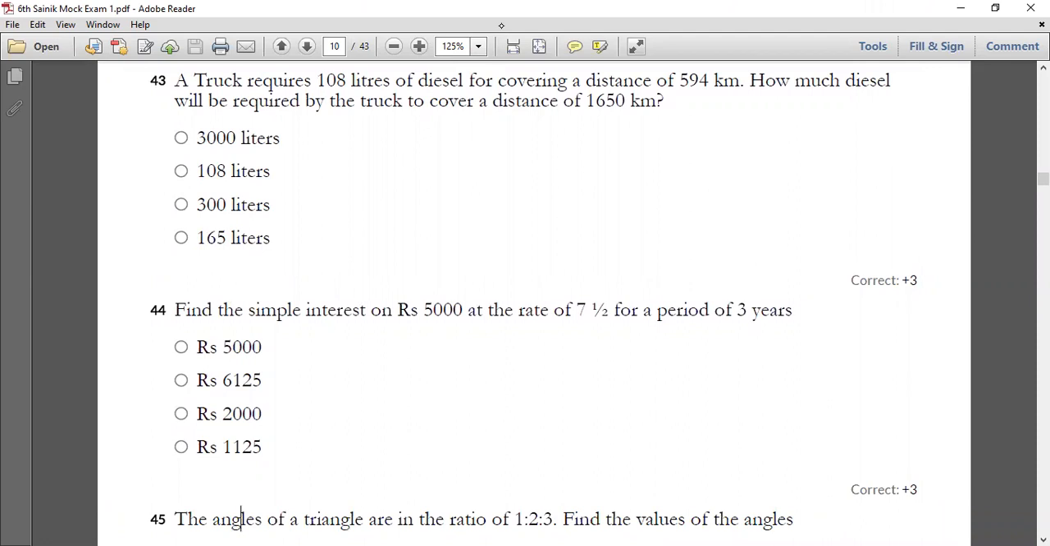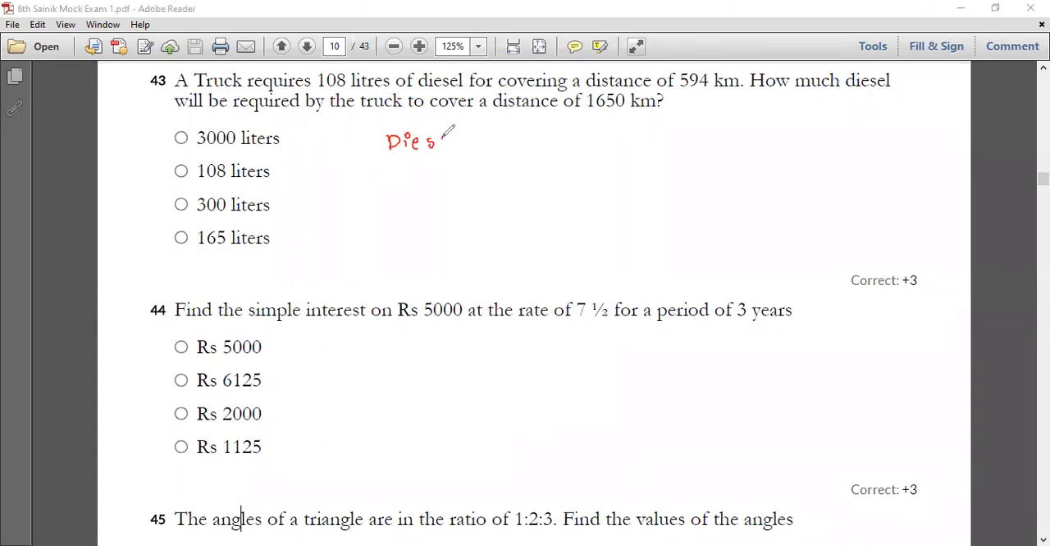And what's happening over here for the truck? It requires 108 liters of diesel, and you have to find how much diesel will be required by the truck. They have given you the distance, and to cover that distance, you have to find the liters required. Let's go with the solution now.